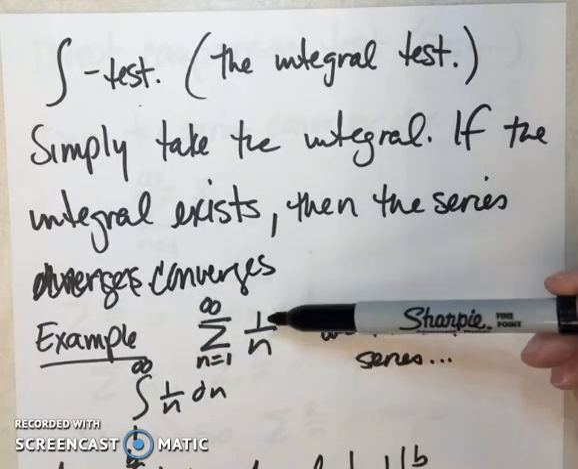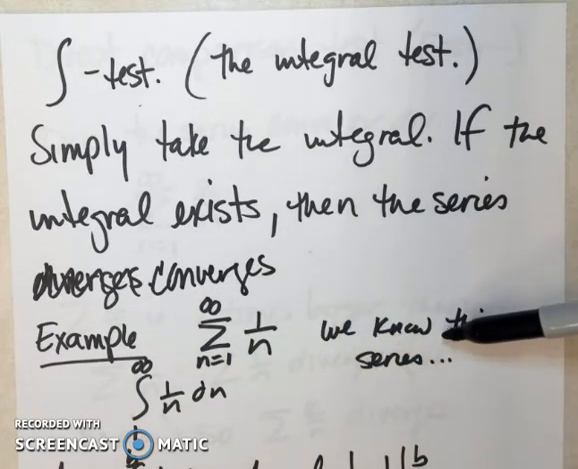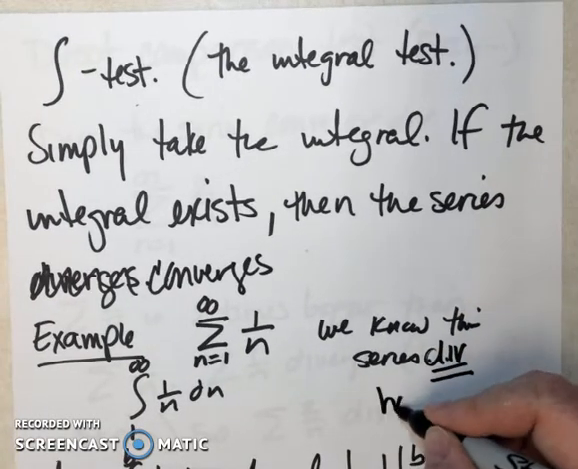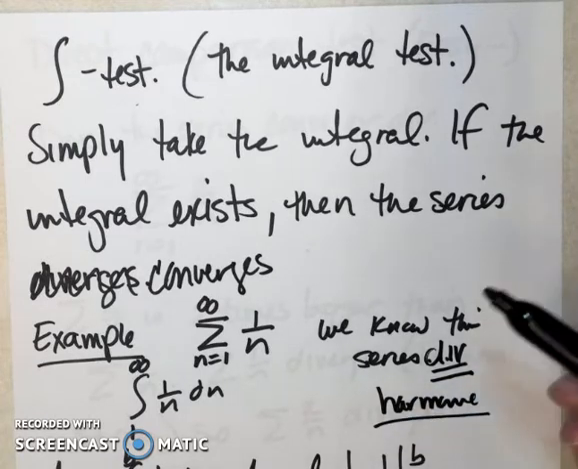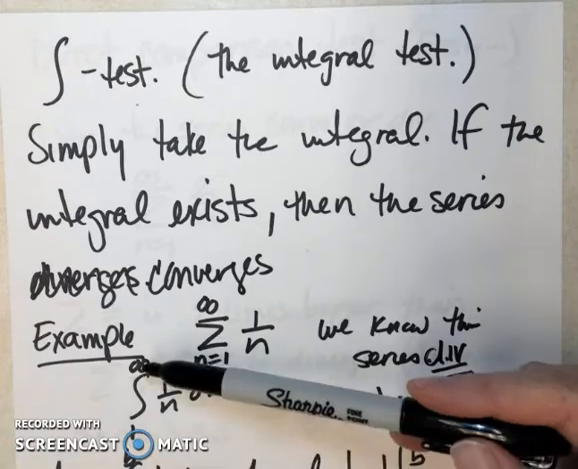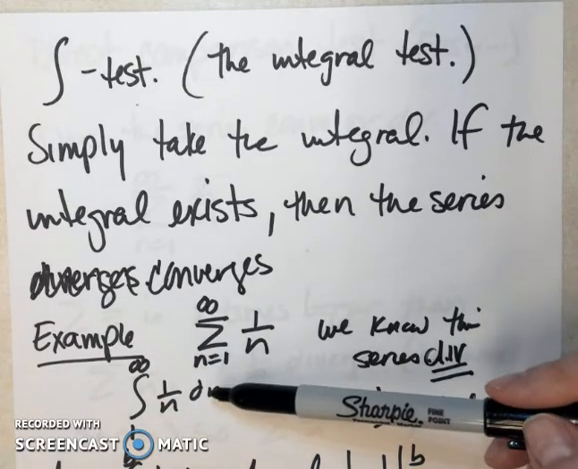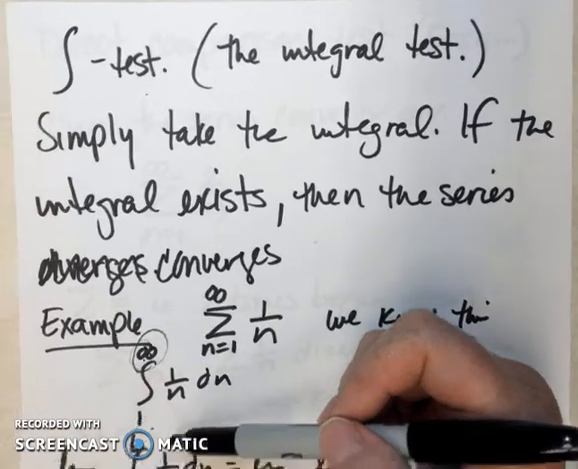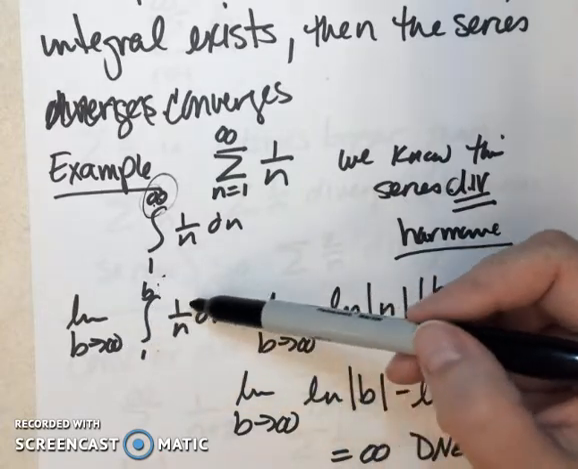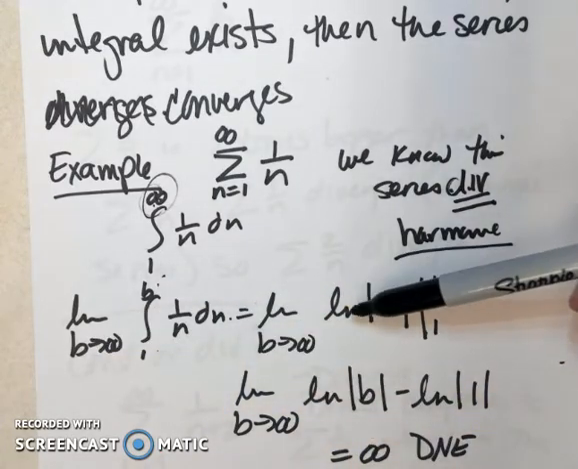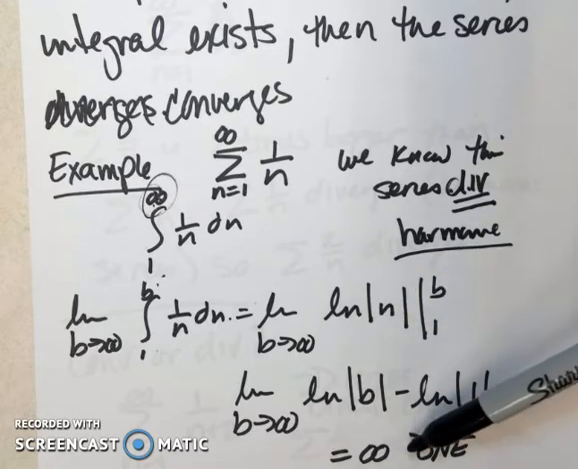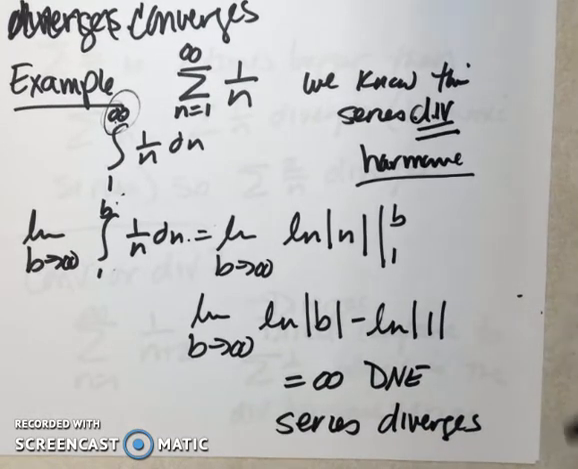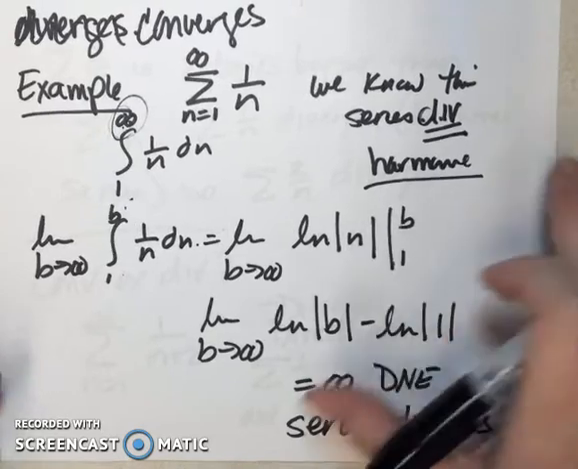Okay, so if I have the series 1 over n, I already know the series diverges, right? This is the harmonic series. But I'm going to run the integral test on it, which means I'm going to integrate from 1 to infinity of 1 over n dn. This is an improper integral, so you need to change that to a different letter. I'm going to call it b. So I have the integral from 1 to b of 1 over n dn, with b approaching infinity. I find the integral, I plug in my values, and I get infinity. Since the integral diverges, the series diverges. I already knew that, but that's what the integral test does.